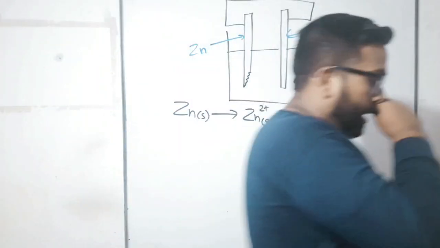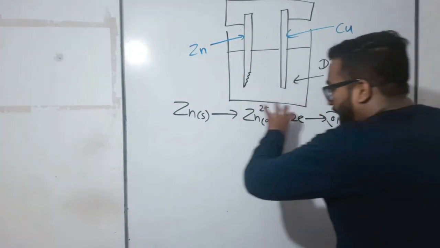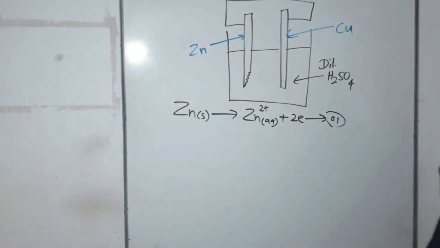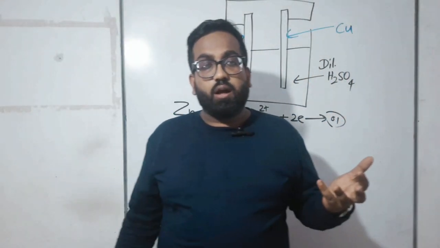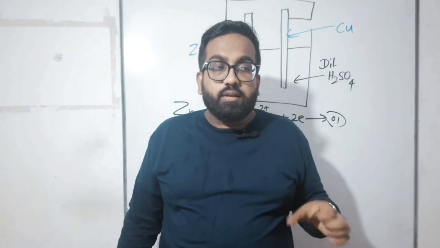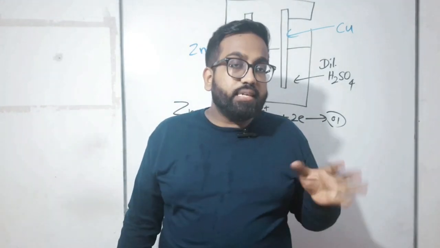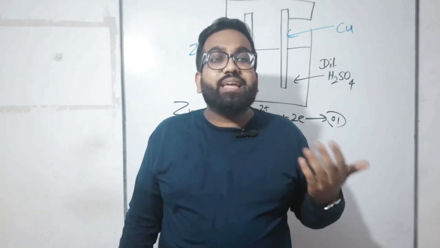Okay, now I have a question. Please analyze the reaction properly. What kind of reaction is this? Can you see whether this reaction is releasing electrons or obtaining electrons?